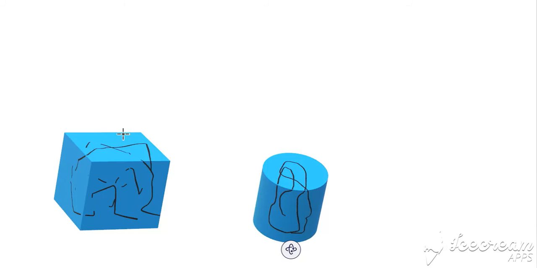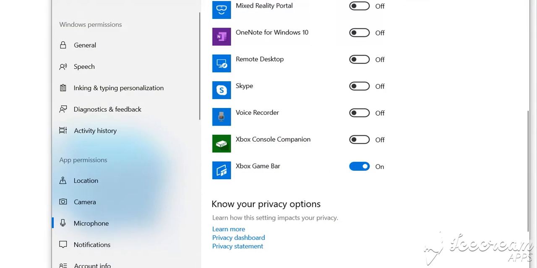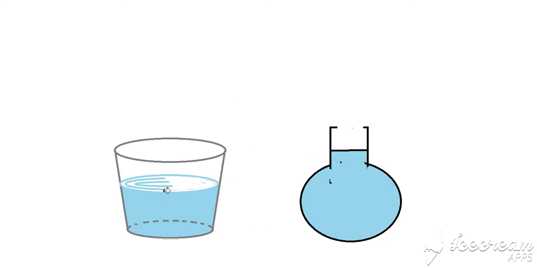So if gases are put in a smaller container, they are going to take up the entire shape and volume. If they are put in a larger container, again they are going to take up the entire shape and entire volume of the container. That is not the case with liquids, because liquids may not take up the entire volume of the container. Right? They will take the shape of the container but not the entire volume of the container.